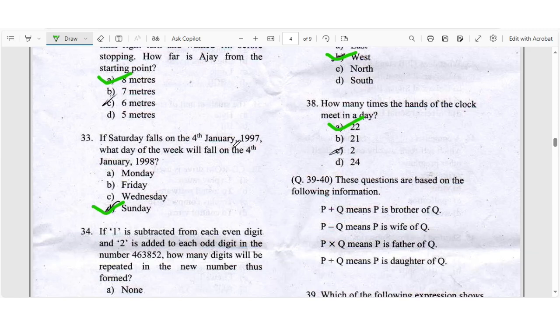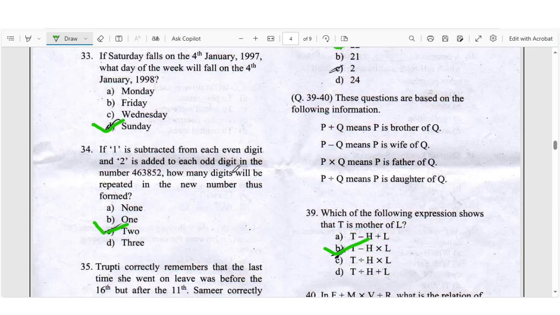Question number 33. If Saturday falls on the 14th January 1997, what day of the week will fall on the 4th January 1998? The right answer is D, Sunday. Question number 34. If one is subtracted from each even digit and 2 is added to each odd digit in the number 463852, how many digits will be repeated in the new number thus formed? The right answer is C, 2.